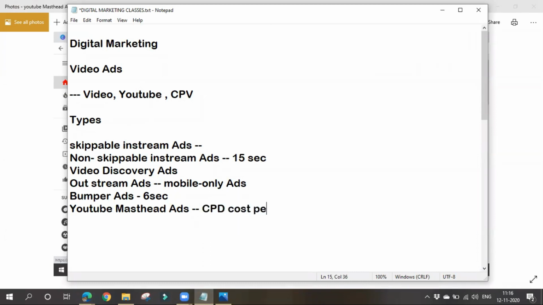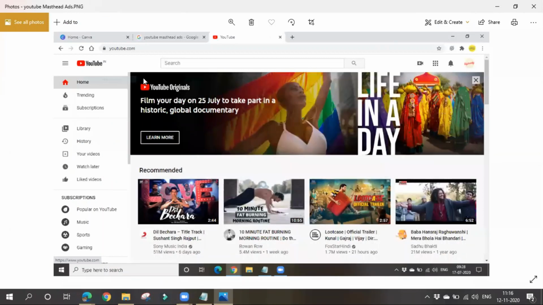So we can't run these ads through Google Ads; we have to call the YouTube sales representatives and book the slot. These ads might be a bit costly, guys. Why? Because every user who comes to the YouTube home feed will be seeing this ad, so per day they will charge this much amount.